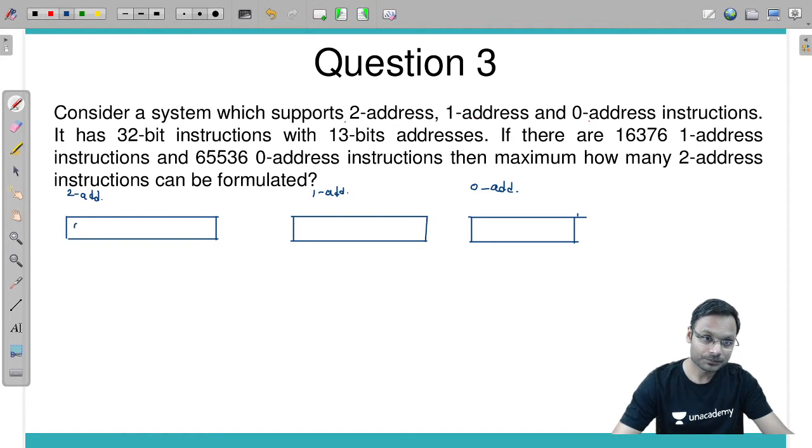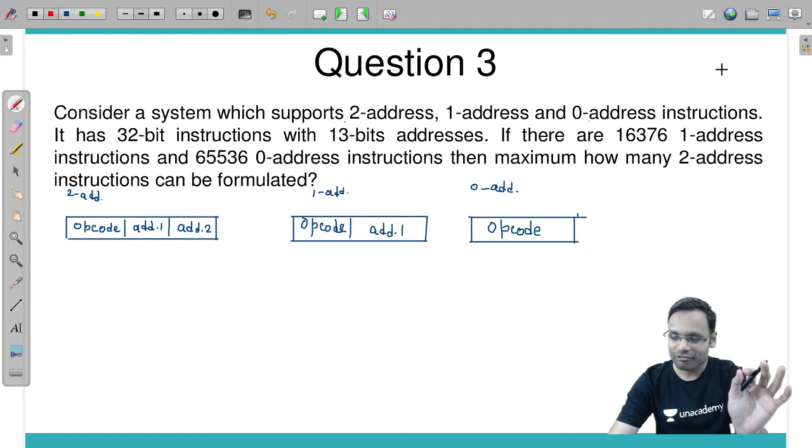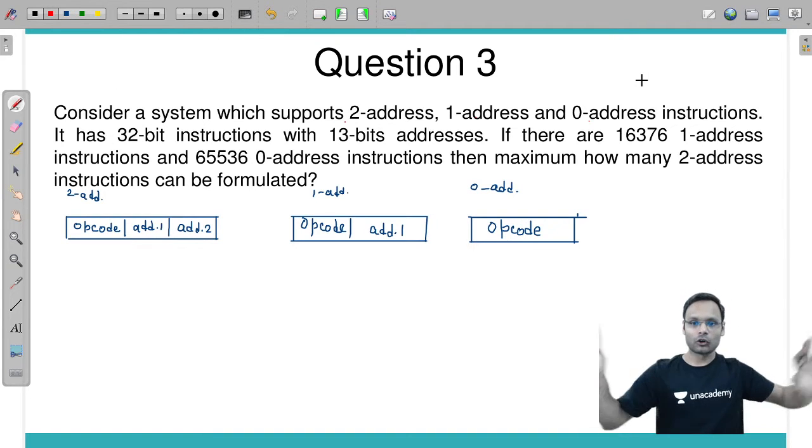Look at this. Opcode and 2 addresses: address 1, address 2. Similarly, 1 address instruction: opcode, address 1, that's it. And the 0 address instruction contains only opcode. That is the format. As soon as I read the first statement, I drew the formats.